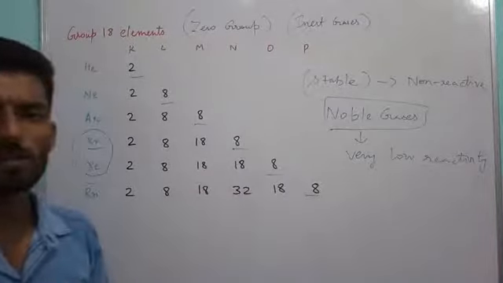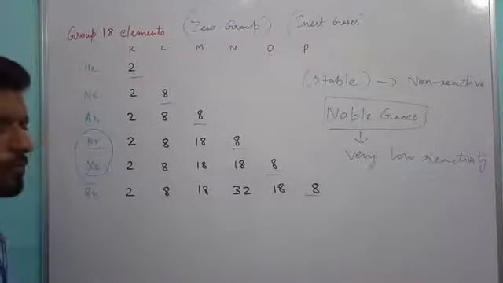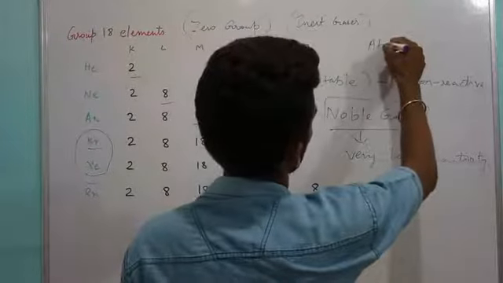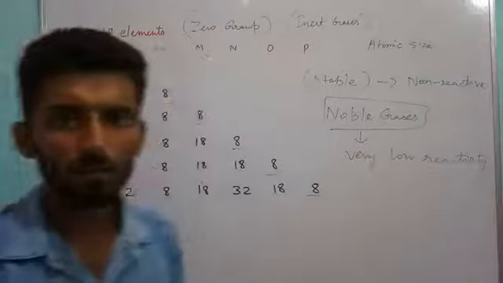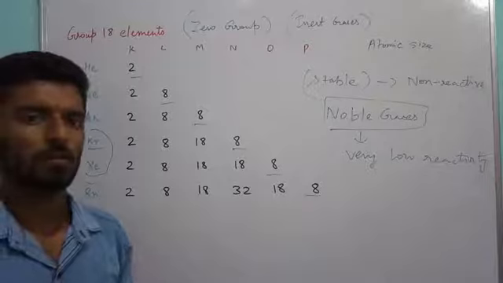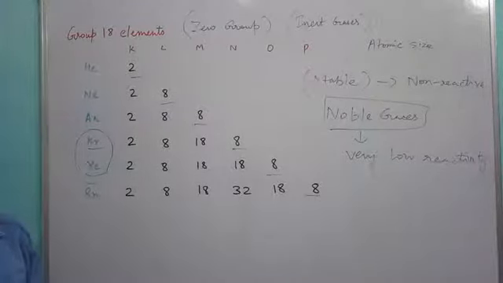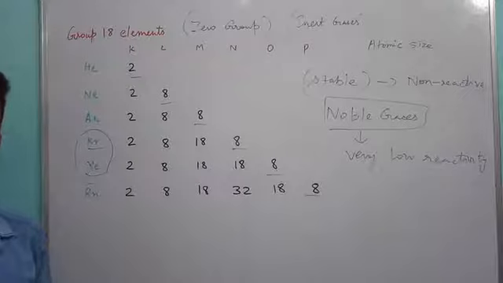Okay, this was regarding chapter number 5, periodic table. In this chapter many types of questions could be there, like comparison of atomic size, metallic character, non-metallic character, how the number of electrons varies, what is the magnitude of nuclear charge. So you have to read the chapter very thoroughly, all the points, and watch all the videos, and then I think it will be very much a cakewalk for you.